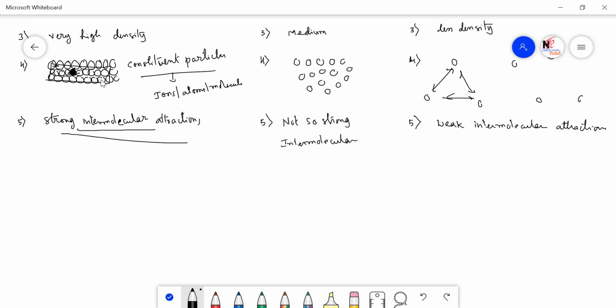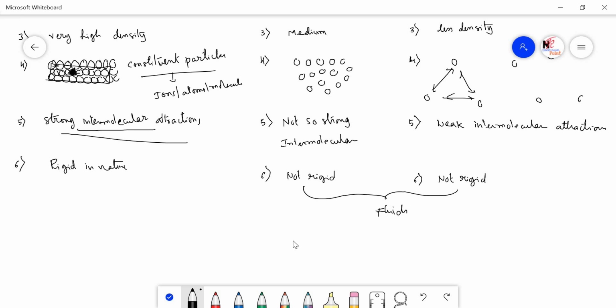When there is a definite shape, obviously there must be a volume and there must be a mass. Since the molecules are so closely arranged to each other, we say that they are rigid in nature. Rigid in the sense they cannot move. And both liquids and gases are not rigid in nature. Since they are not rigid in nature, they can flow. Hence, both liquids and gases are actually studied under the name of the fluids.